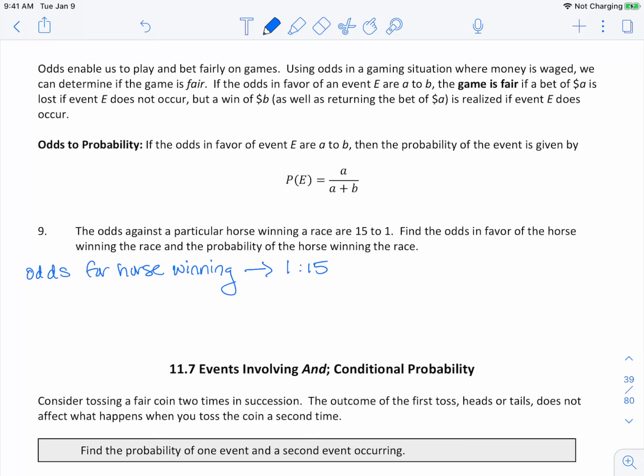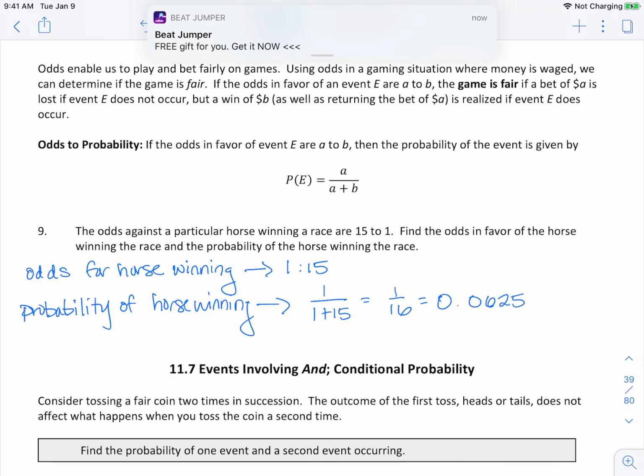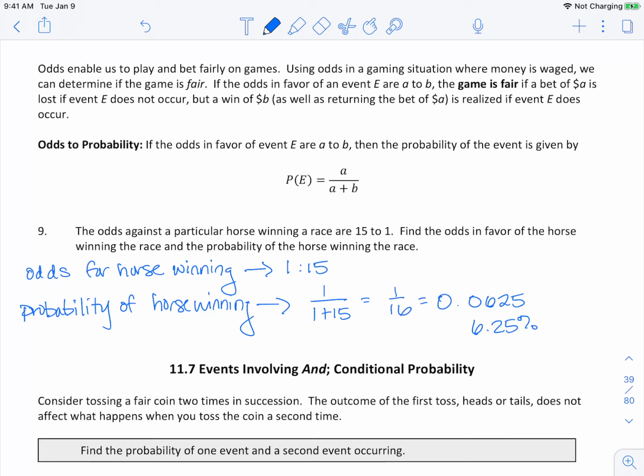So now if we want the probability of the horse winning, we're going to take 1 divided by 1 plus 15, which gives us 1/16, which if we wanted to write this as a decimal to see what that probability is, this is 0.0625, or about 6.25%. And that's all we have for today.